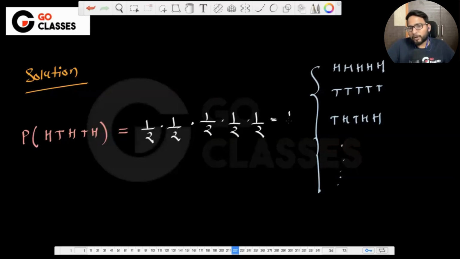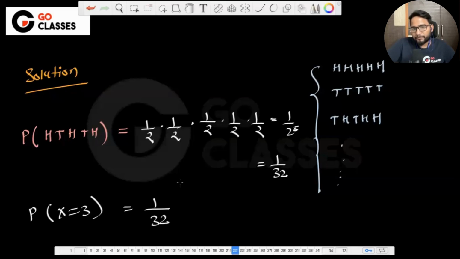So what is the probability? 1 upon 2 power 5, right? So this is 1 upon 32 is the probability for this particular sequence. And how many times heads are coming here? 3 times. So what is the answer? The probability that x is 3, which means 3 times head should be coming.